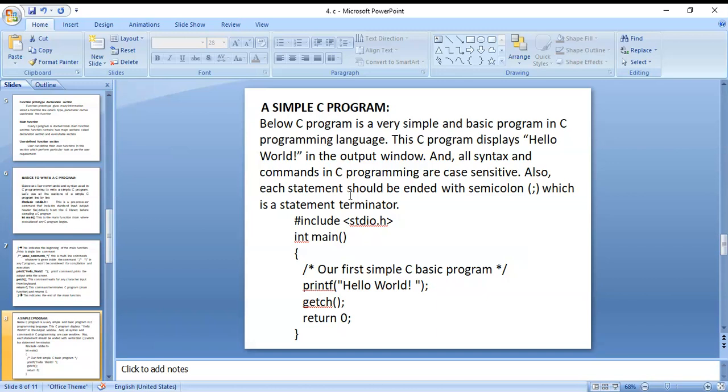Next, the below C program is very simple, a basic program in the C programming language. The C program displays hello world in the output window. All the syntax and commands in C programming are case sensitive. Here you can see small i; you can't put capital I. Small int is a data type, the integer data type. This is the main function.